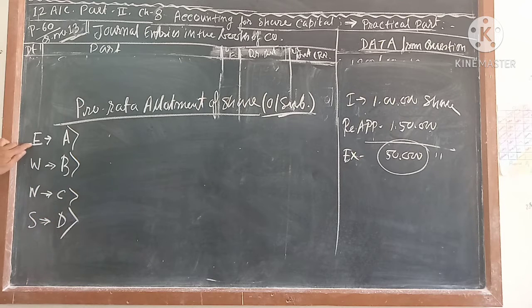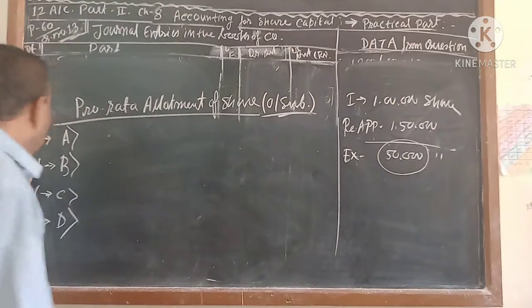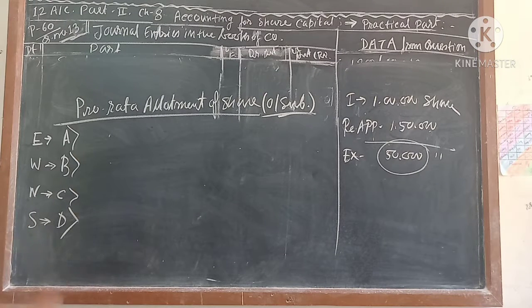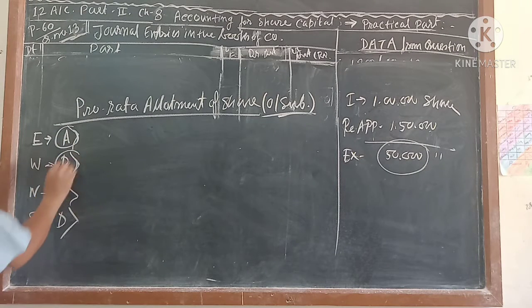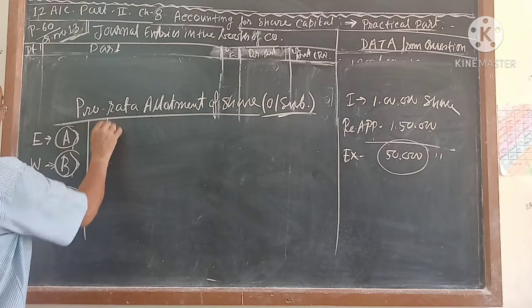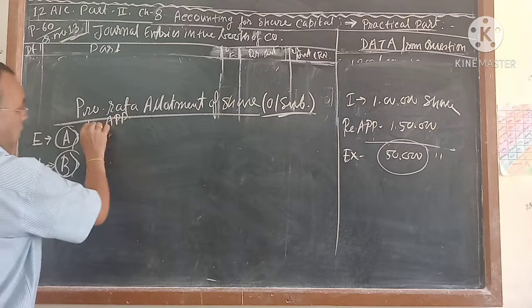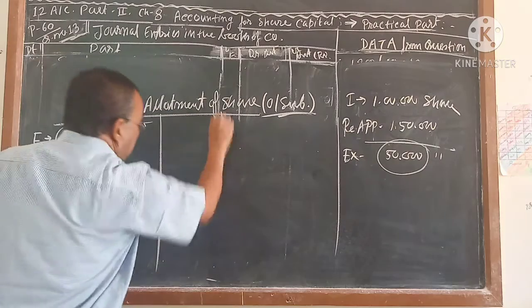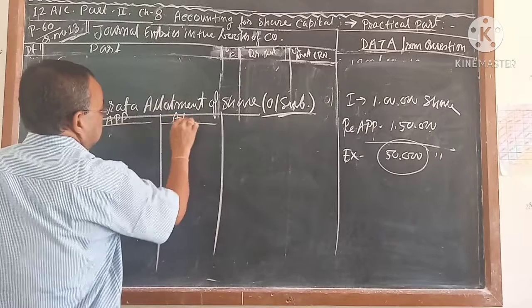Now applications came from the east of India, west side of India, north side of India or south side of India. Like that 4 groups of India. And it is applied. Suppose it is like that. And the allocation is like that.